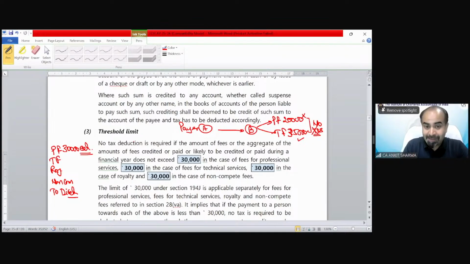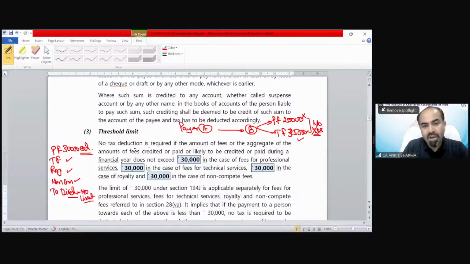The separate limit of 30,000 applies for professional fees, technical fees, royalties and non-compete fees, but in case of director, there is no limit. No threshold limit means any payment to a director other than salary would be liable to TDS under section 194J.